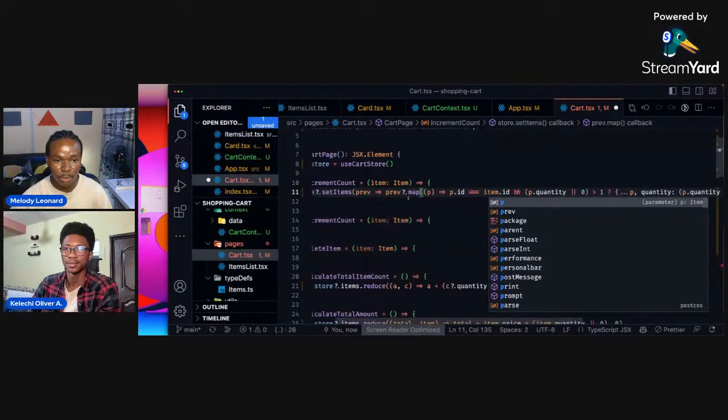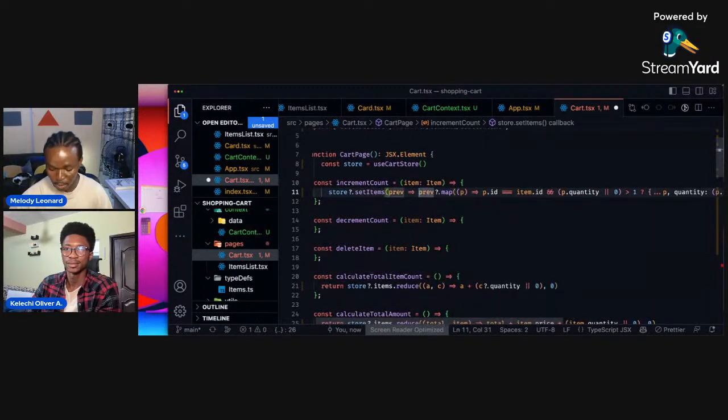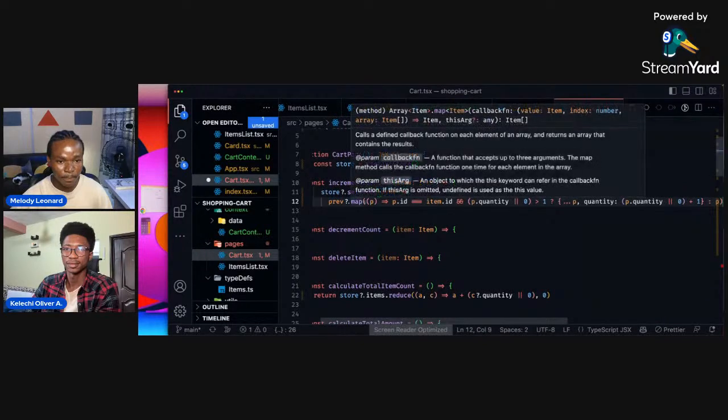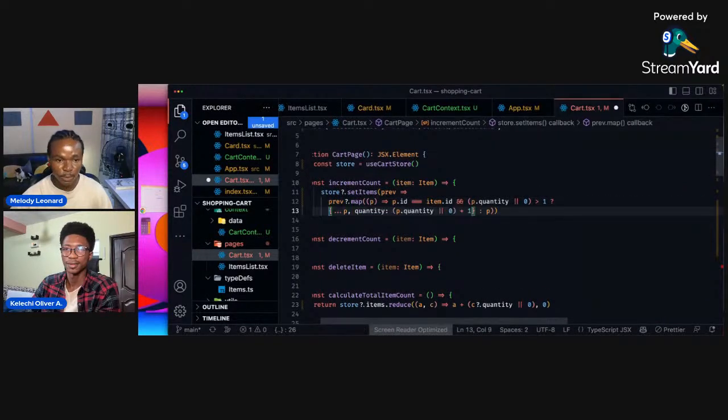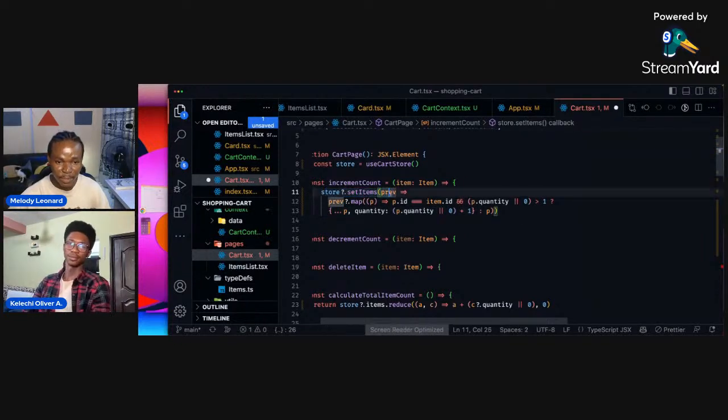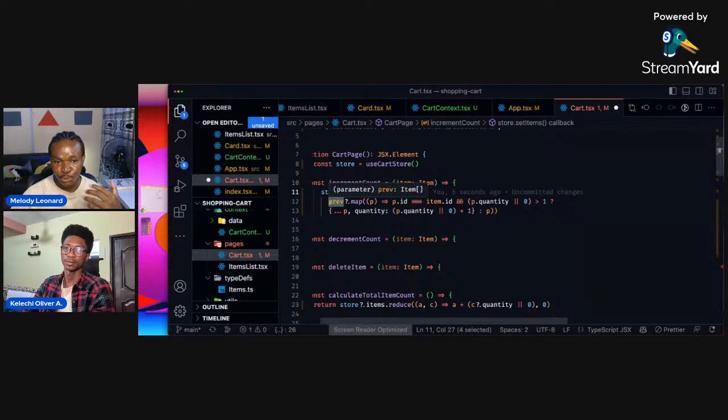So I'm going to make this a bit chunkier, and we have this portion of code. What we're basically saying here is store.setItem. There's a previous value which is going to come from the store, which is the actual value in the store. We want to go ahead and iterate over it and find that value we want to update.